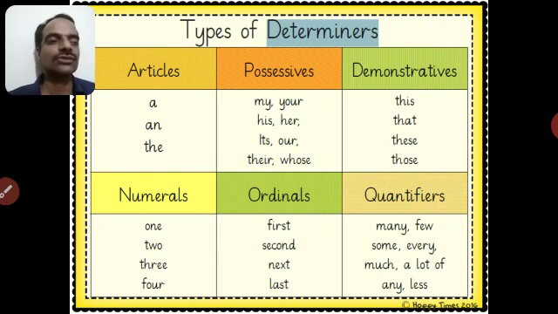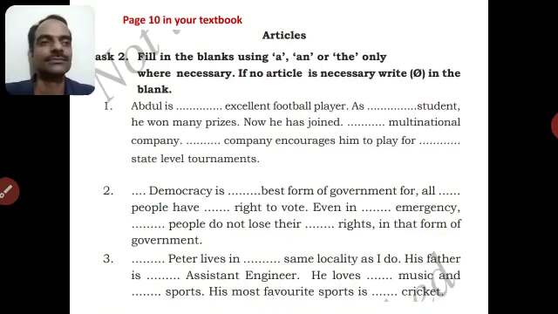Understand? So, every book, each and every book, that is also a quantifier. So, every book in the bag means all the books, that again quantifies the amount of books or number of books. So, these are examples of quantifying determiners. This is an exercise from your textbook.